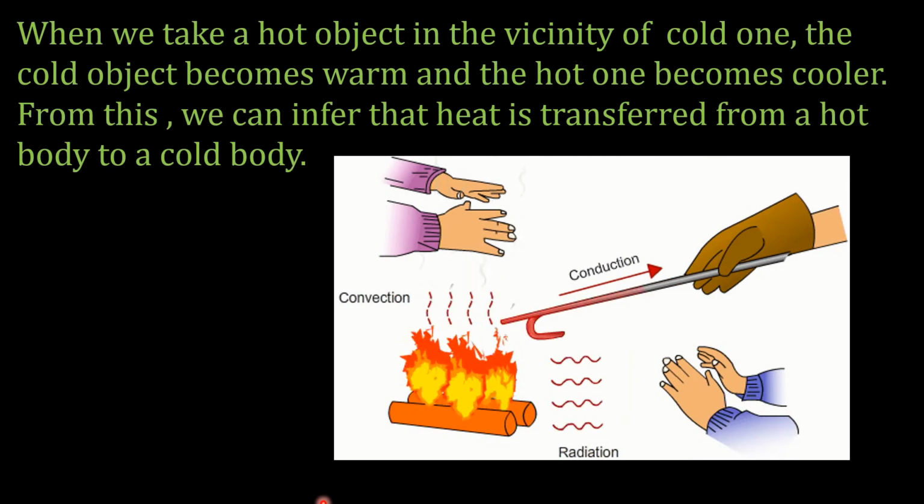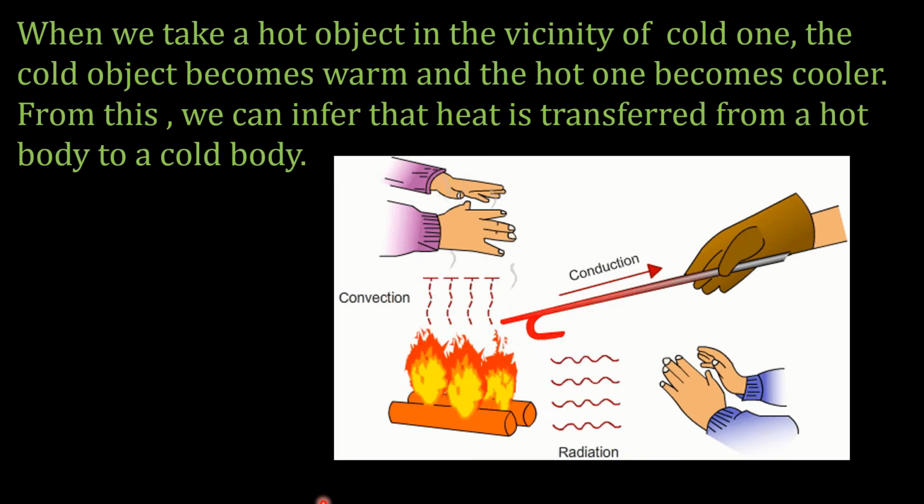Students, when we take a hot object in the vicinity of a cold one, the cold object becomes warm and the hot one becomes cooler.